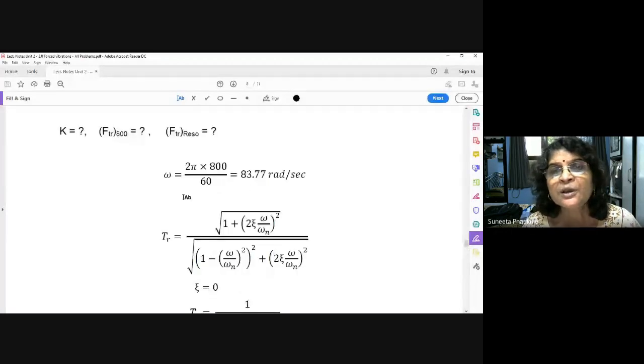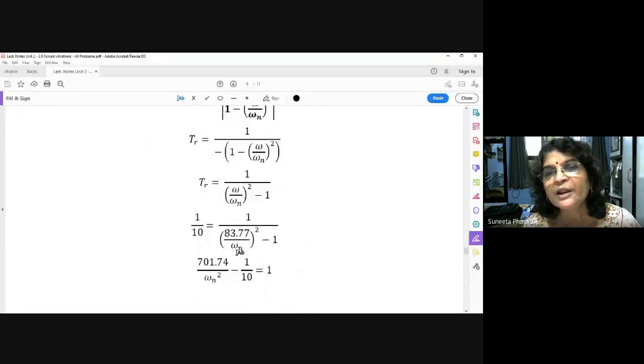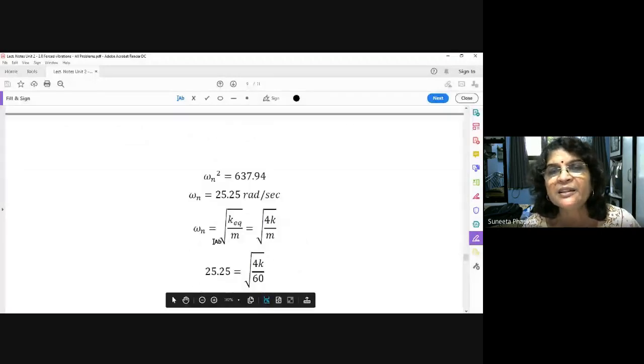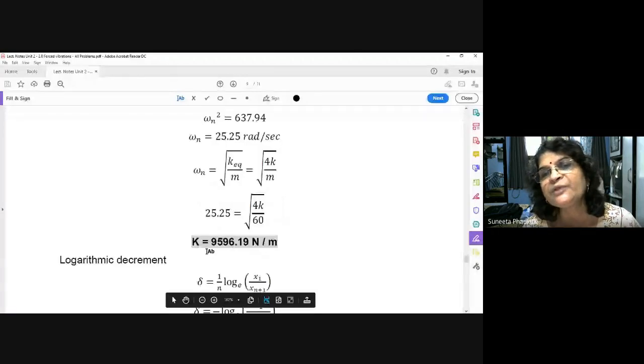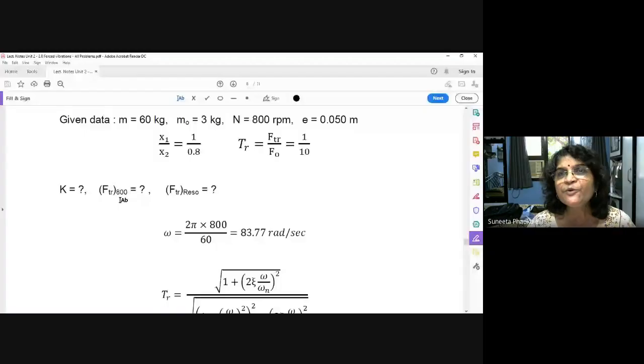Okay, so as we know transmissibility, we can find out omega n. So how much is omega n? 25.25 radian per second. From omega n, we found out K. That is 9,596.19 Newton per meter. Understood? I am always following the reverse engineering so that you can understand the problem. Understood? Now we want to find out how much force is transmitted to the foundation when your machine is running at 800 RPM. So simply this formula we have to use.